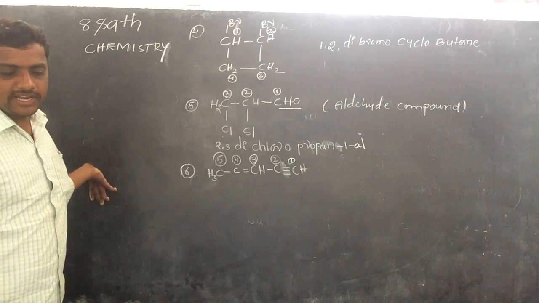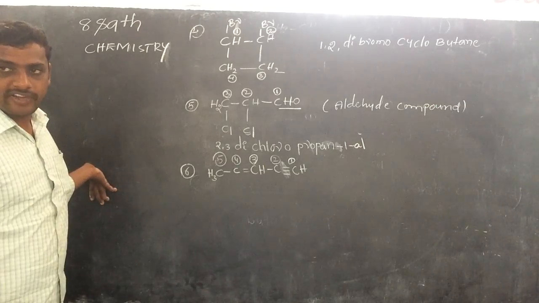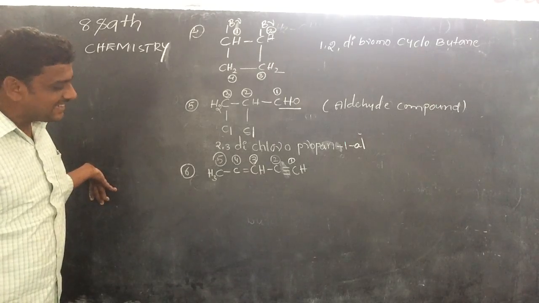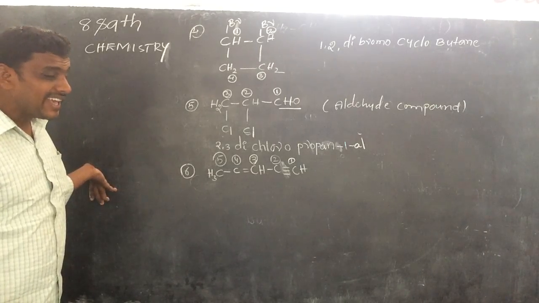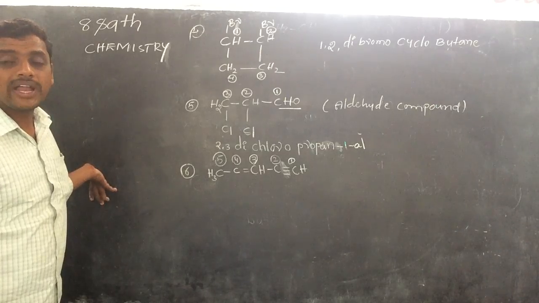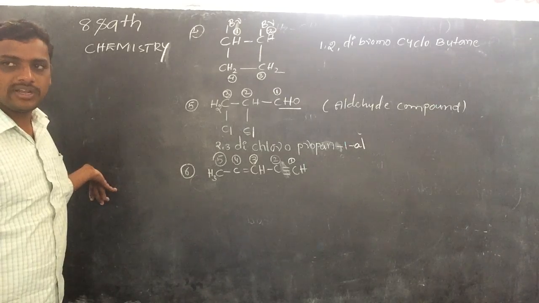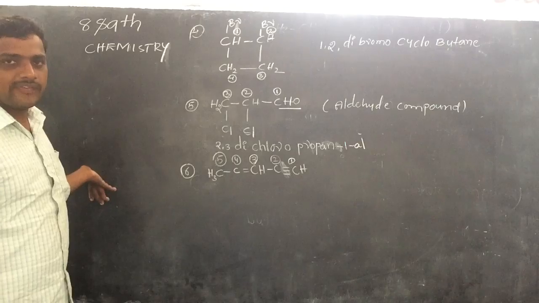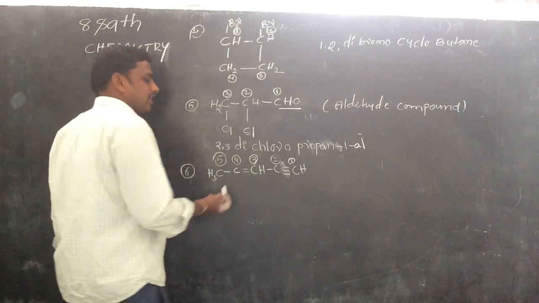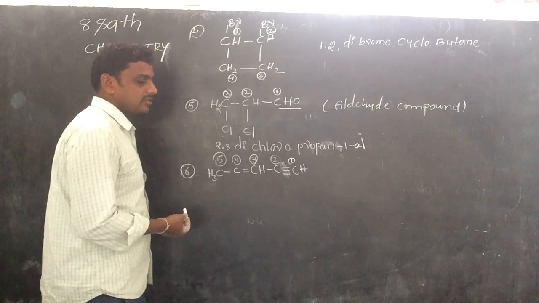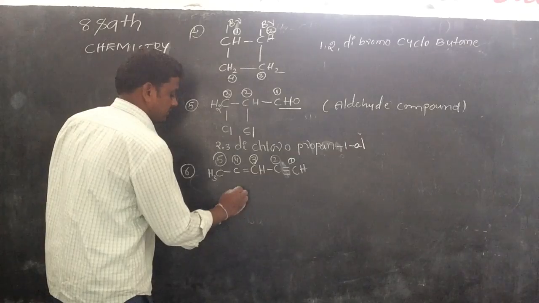First of all, how many carbons are in the parent chain? 5 carbons. So pent.